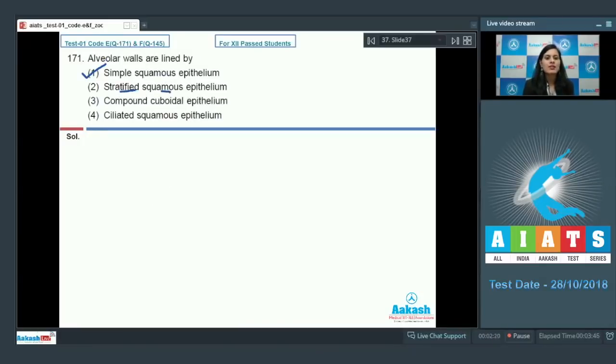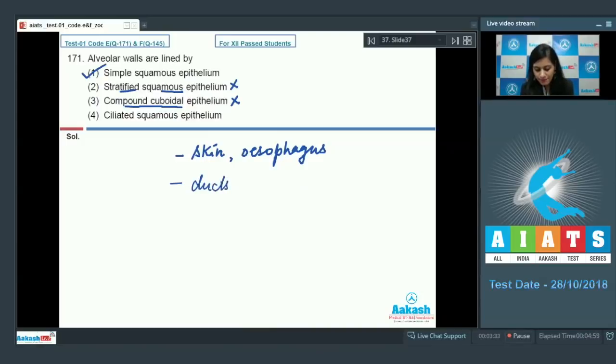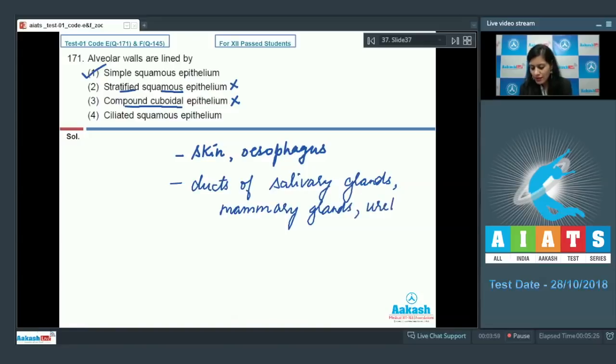Second option is stratified squamous epithelium, and this is an incorrect option because stratified squamous epithelium lines areas subject to abrasion such as skin, mouth, esophagus, etc. The third option is compound cuboidal epithelium, and this is an incorrect option because this compound cuboidal epithelium lines the ducts of salivary glands, mammary glands, urethra, etc. So this is an incorrect option.